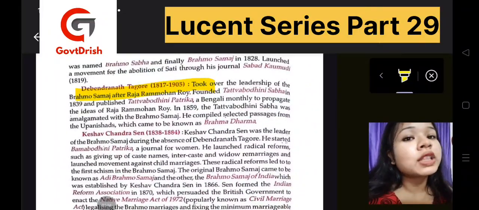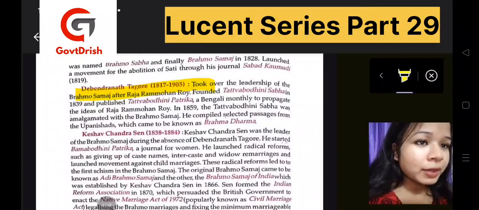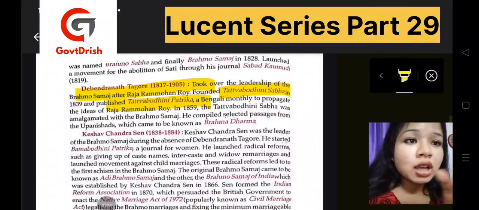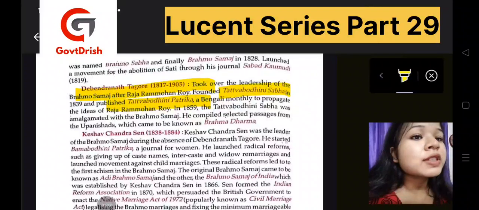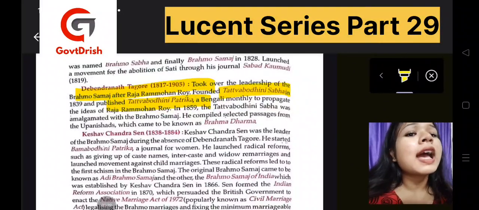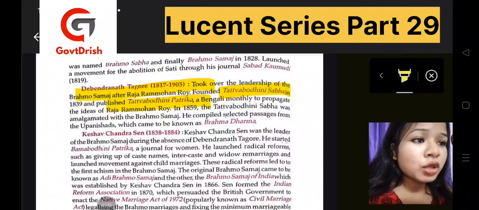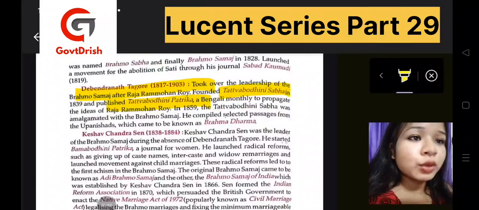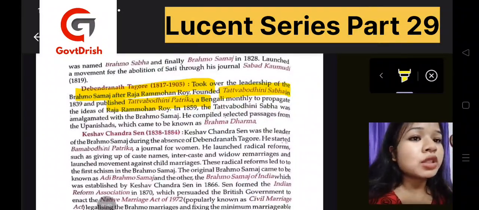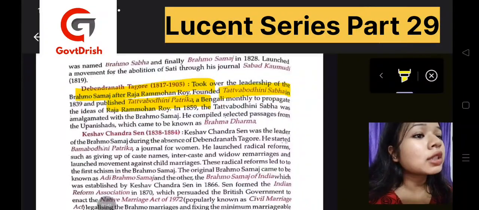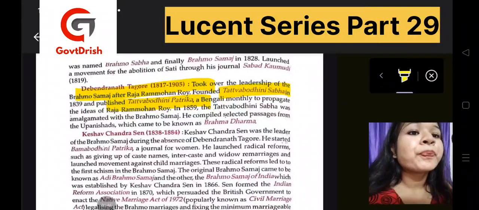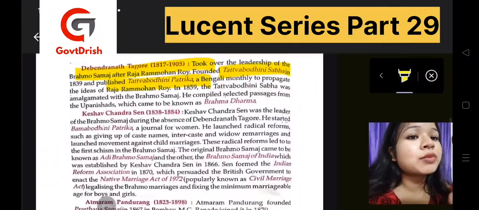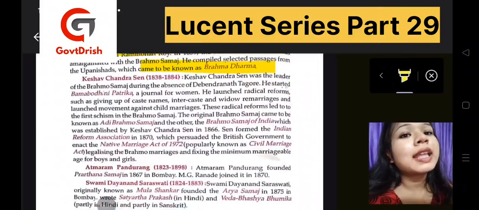He was the leader of the Brahmo Samaj and Raja Ram Mohan Roy, and he had also founded the Tattva Bodhini Sabha, and he had published the Patrika Tattva Bodhini. And who was he? He was a reformer, and he used to live on the ideals propagated by Raja Ram Mohan Roy, and his Sabha was amalgamated with the Brahmo Samaj, mixed with Raja Ram Mohan Roy's Sabha. He also used to recite verses from the Upanishad, and he was known as the Brahma Dharma. Then we have Keshav Chandra Sen.